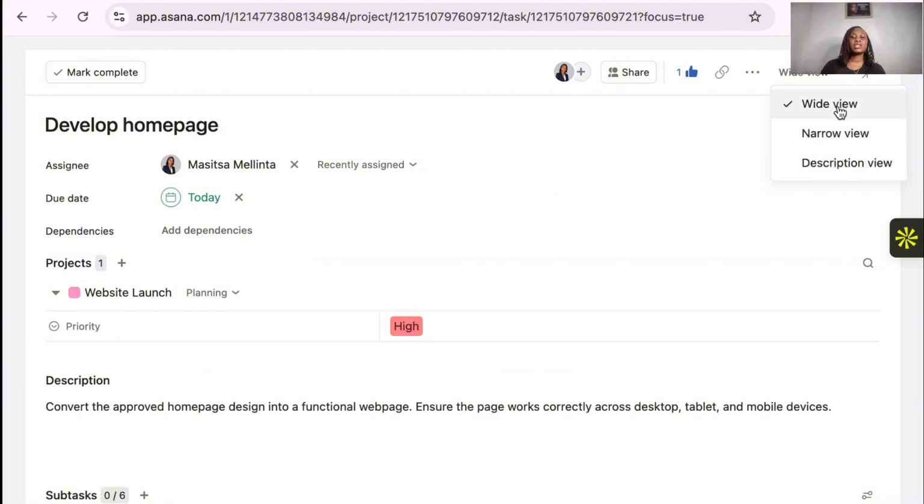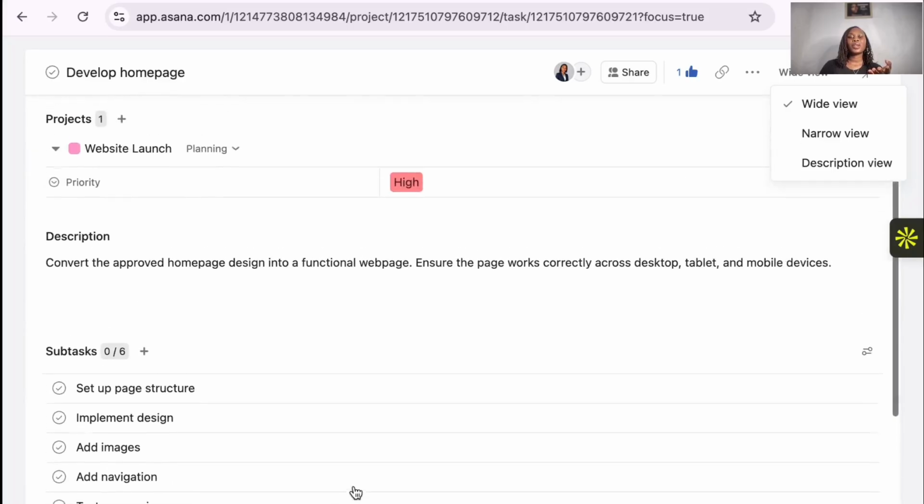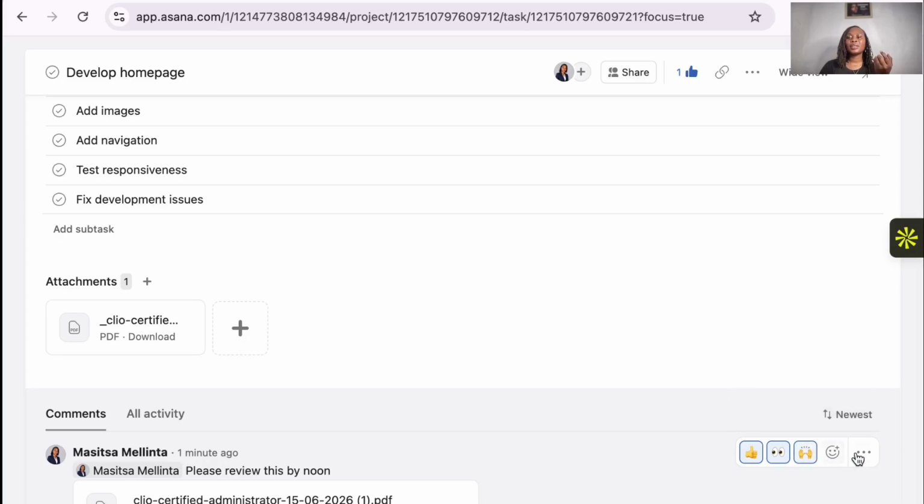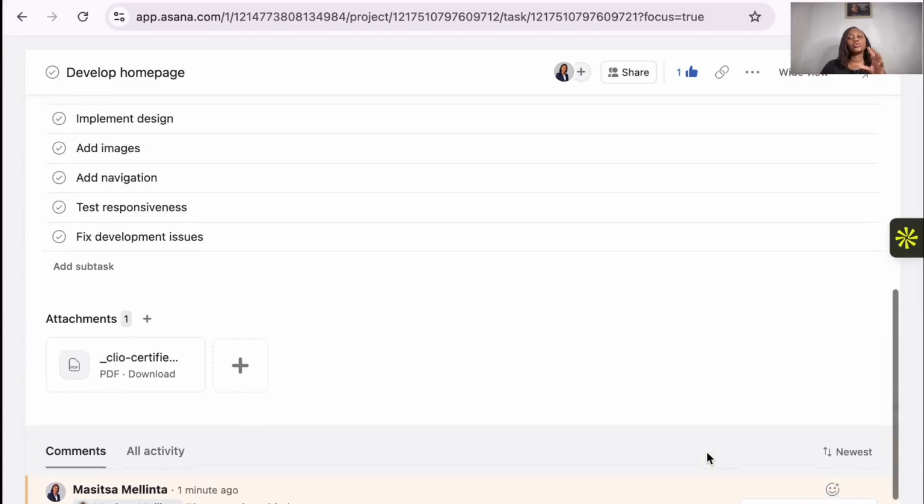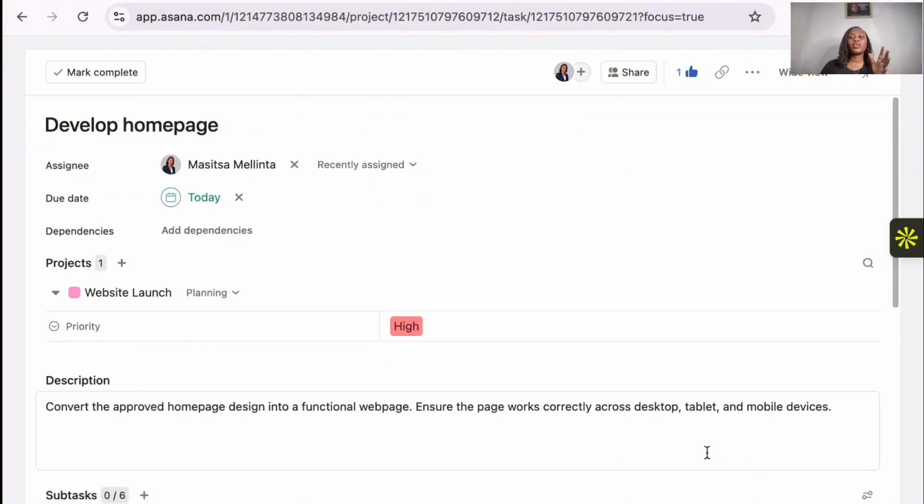So wide view, this is what we're seeing. We have our comment section and our emojis right here. We can like the comment, and you can add as many comments as you want. You can pin to top if you want, edit the comment, copy the comment link, or delete the comment. So wide view shows you how this looks, depending on how you want to see it.